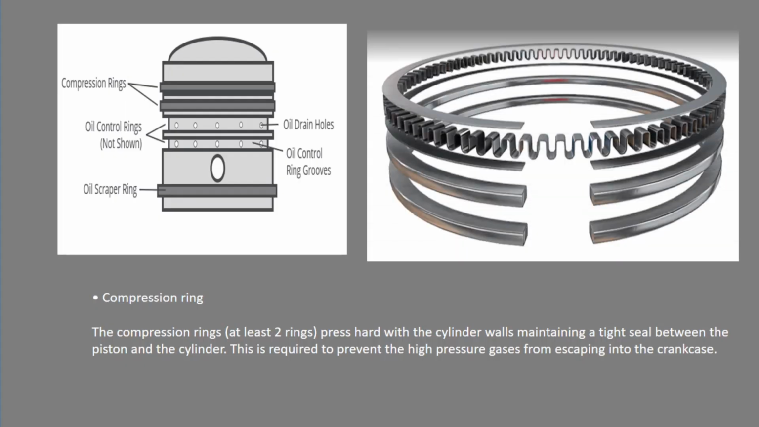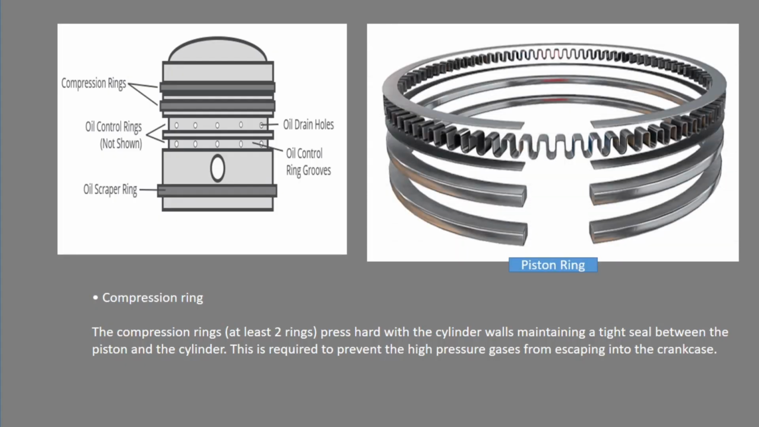Compression ring. The compression rings, at least two rings, press hard with the cylinder walls, maintaining a tight seal between the piston and the cylinder. This is required to prevent the high-pressure gases from escaping into the crankcase.